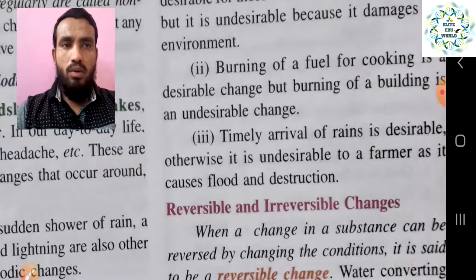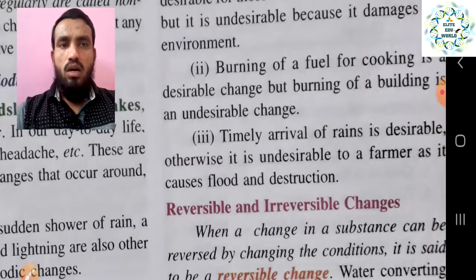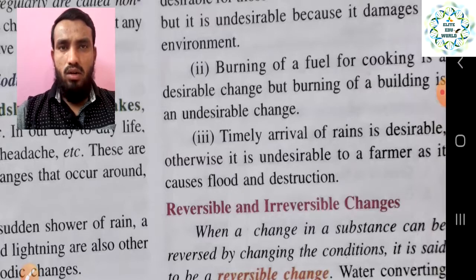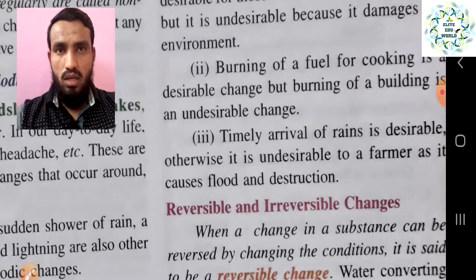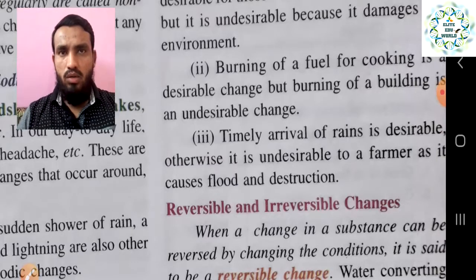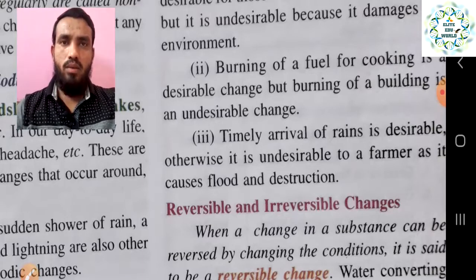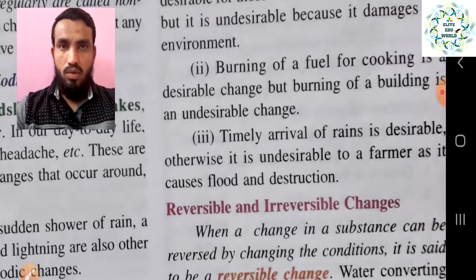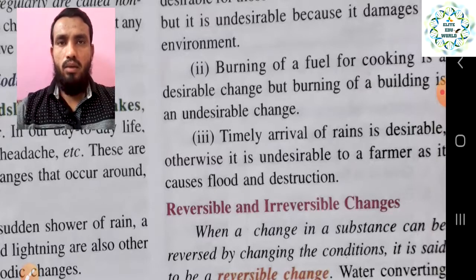Otherwise it is undesirable to farmers, as it causes flood and destruction when it comes at the wrong time, or when it is not required, or in so much quantity that it creates flood-like conditions. So that is undesirable for human beings. So this is an example which comes under both desirable as well as undesirable, as per the time, the requirement and the quantity. So these are some characteristics.